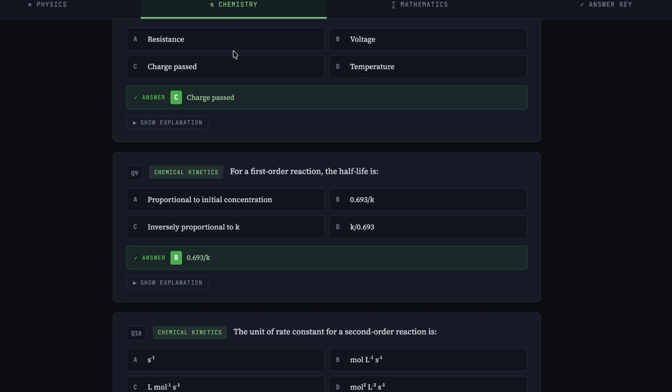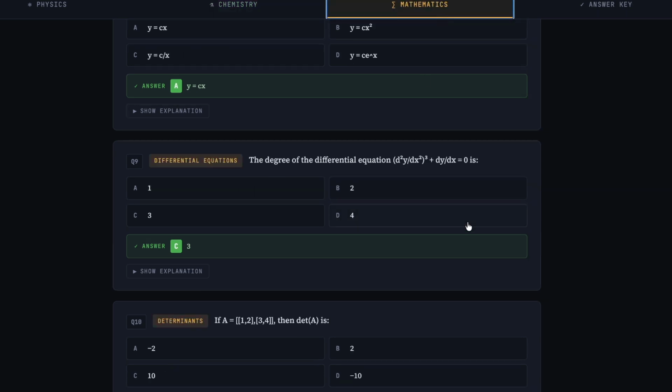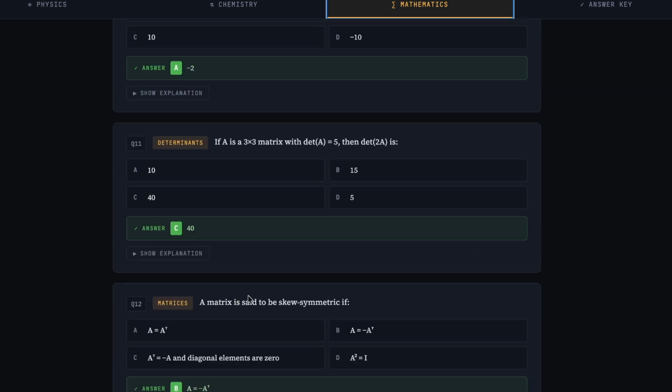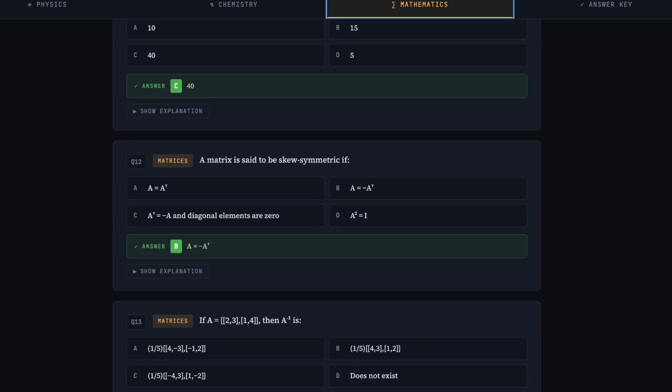Then as you can see on the screen, there are questions from mathematics: differential equations, determinants, then matrices. So all the major topics, if you are looking to score more than 70, 80, 90 marks or 100 marks in GUJ CET, then make sure to check this question paper out, so that you are more confident on the exam day, as we have prepared this question paper very specifically.